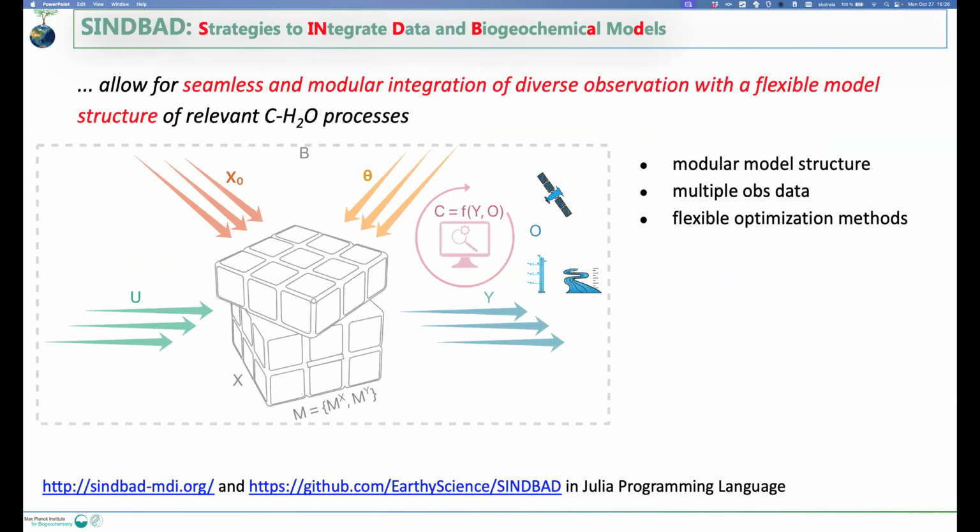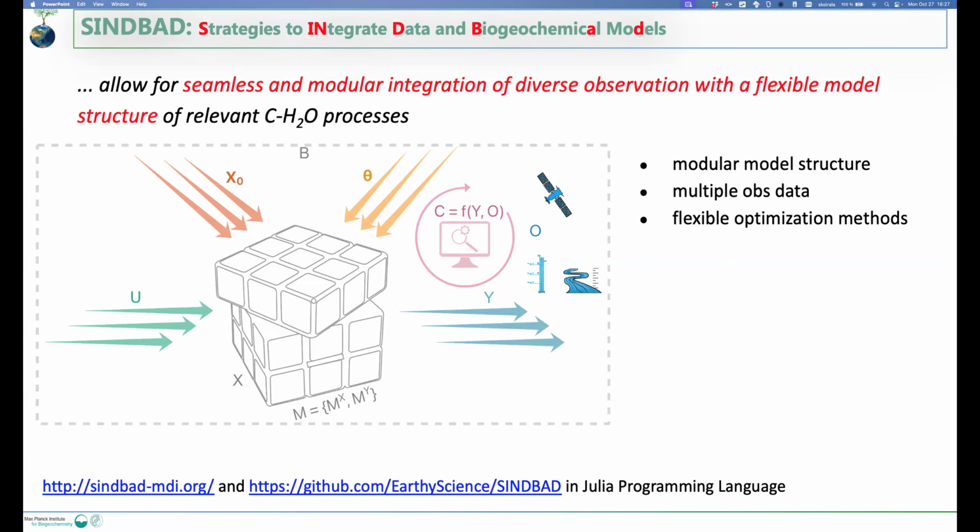So what we wanted to do is extend the boundary of this system and also include the observation as well as observation operators, leading to one unified system with different inputs, initial conditions, and model formulations, which you can use to understand water and carbon processes. We named it SINDBAD. There is an acronym here, but it's mostly about the biogeochemical processes.